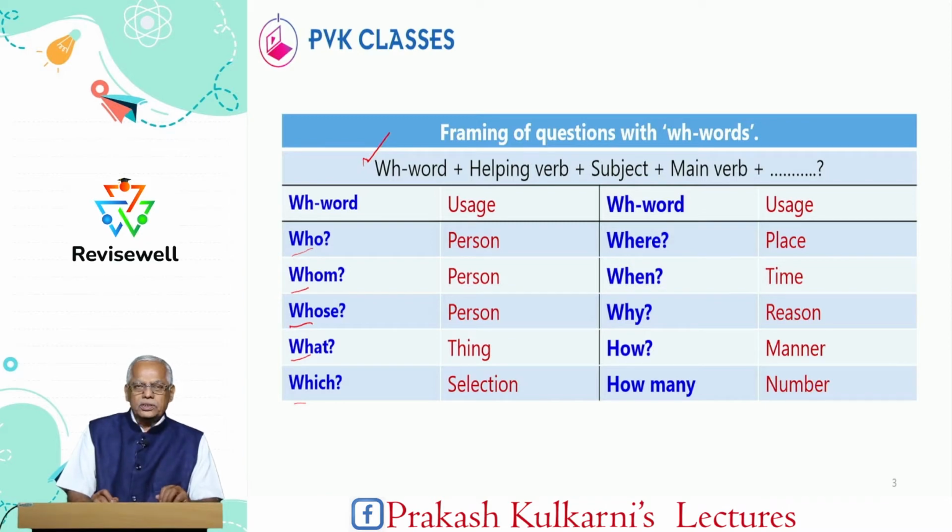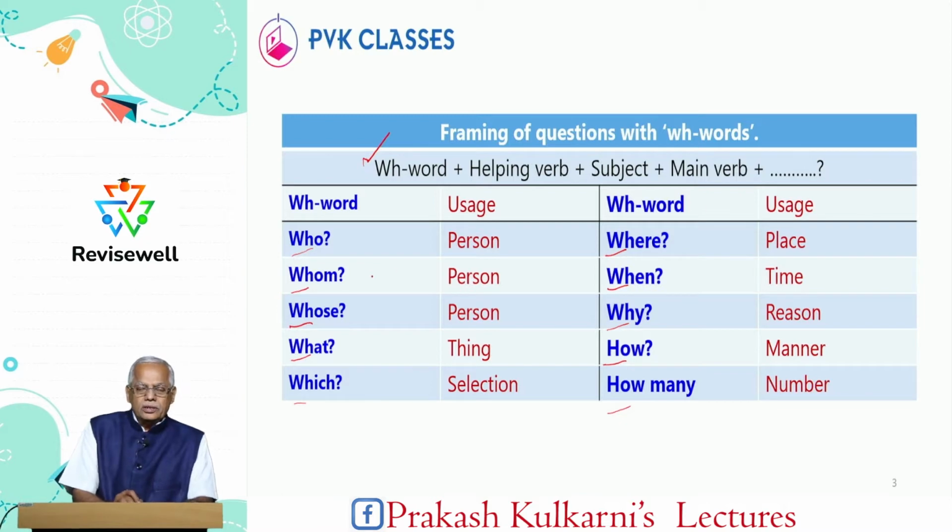Now all these words they begin with WH, and apart from that, where, when, why. So these are all the words begin with WH. But two question words, that is how and how many or how much, start with HOW. But how is also treated as WH word in English.